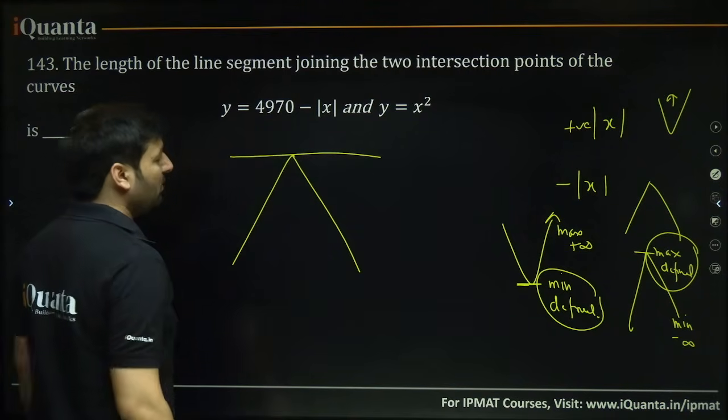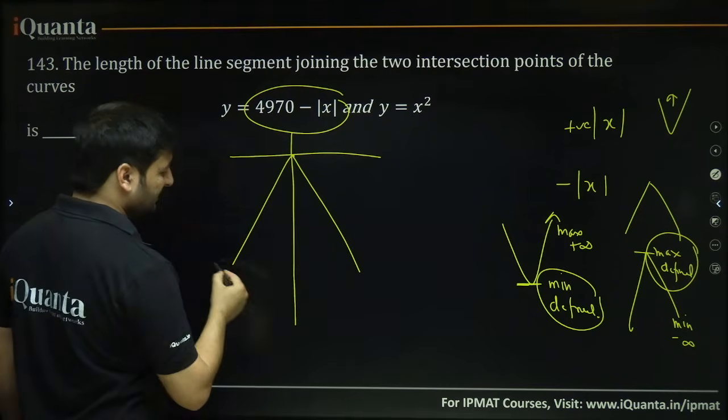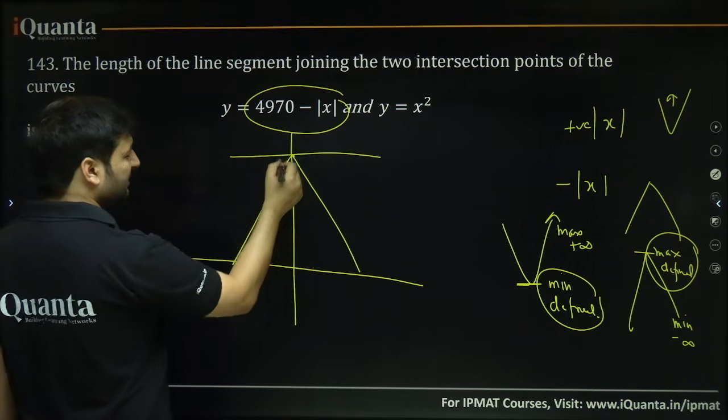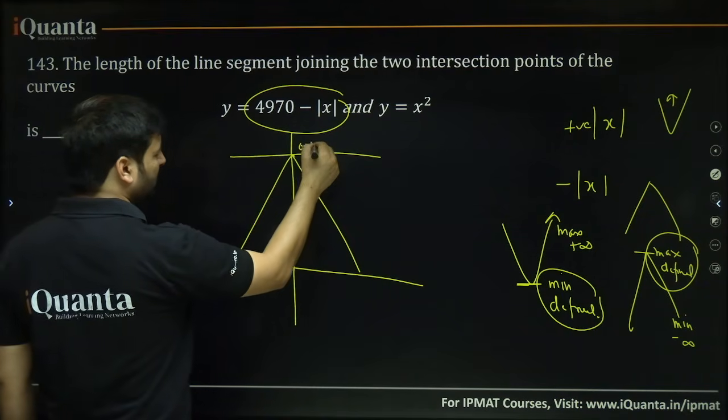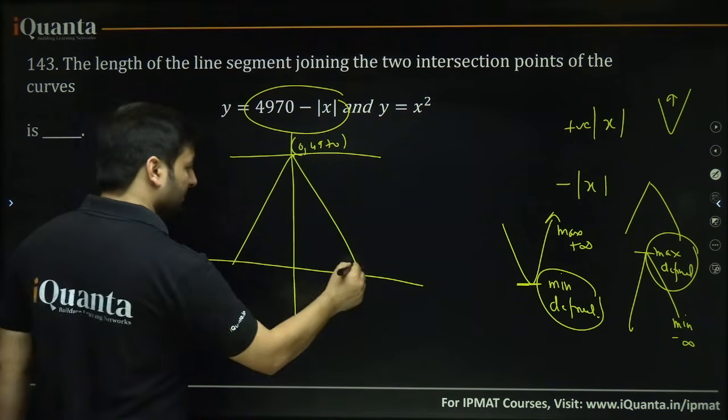So 4970 minus 0, that means y equal to 4970. This is how the graph will be formed, isn't it? At x equal to 0, y equal to 4970. This is the point, its maximum point, and the graph will go like this.